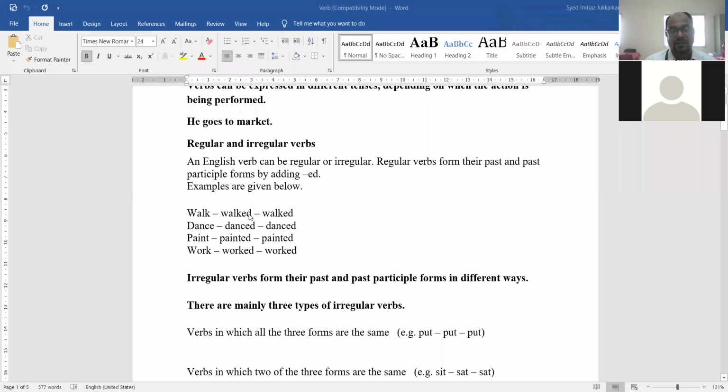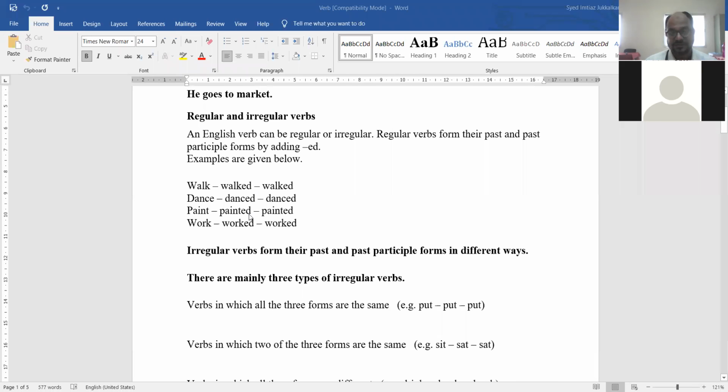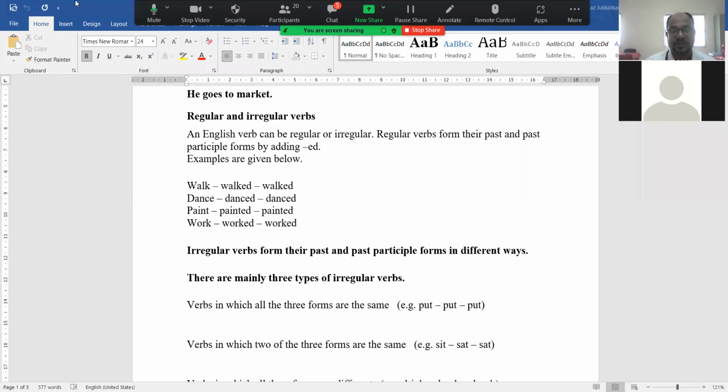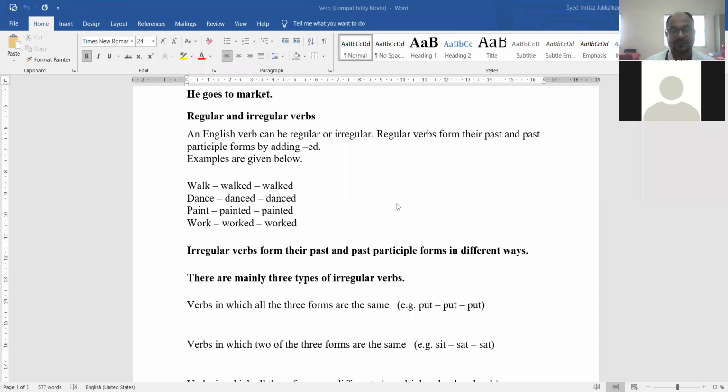Then there are two types of verbs. The first type of the verb is main verb. And the second type of verb is helping verbs. Then further helping verbs are of different types. Now we are just thinking of the main verb.